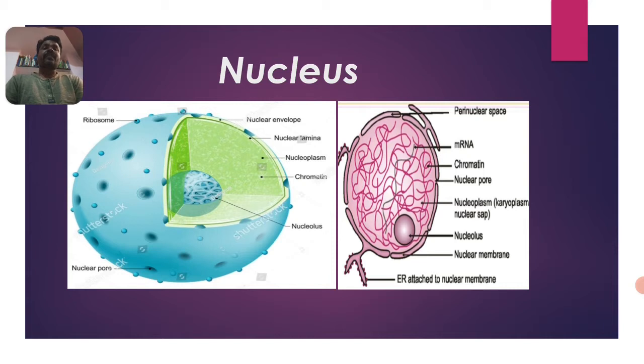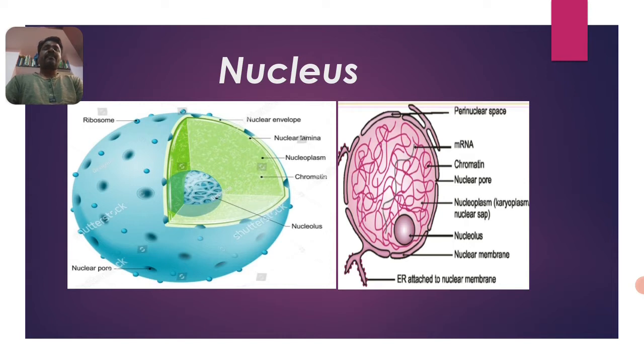See, this is the structural organization of the nucleus, which consists of two membranes. It is a membrane-bounded cell organelle with an outer membrane and an inner membrane. Between these two membranes there is a space, and inside that the nucleolemma is present.